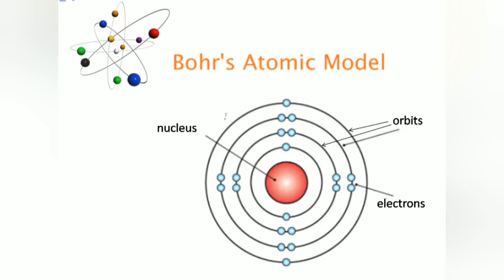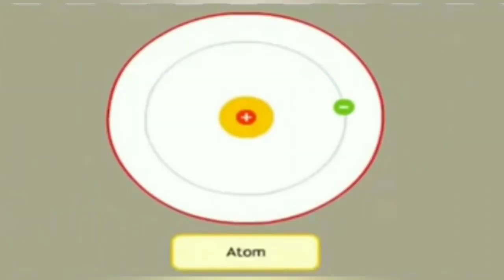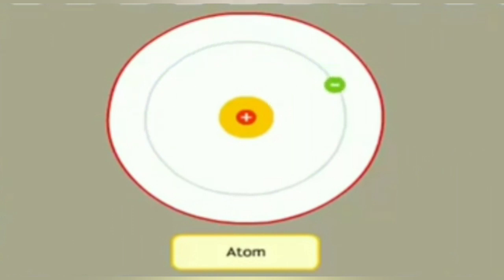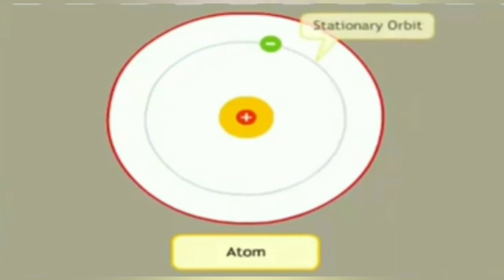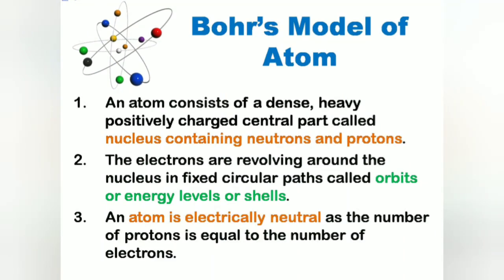Let us study some main points of Bohr's model of an atom. Number one is that each atom consists of a dense, heavy, and positively charged nucleus containing protons and neutrons. This nucleus is present at the center of atom. The negatively charged electrons are revolving around the nucleus in fixed circular paths. These fixed circular paths are called orbits or energy levels or shells. There are equal number of electrons and protons in an atom. That is why an atom is electrically neutral.